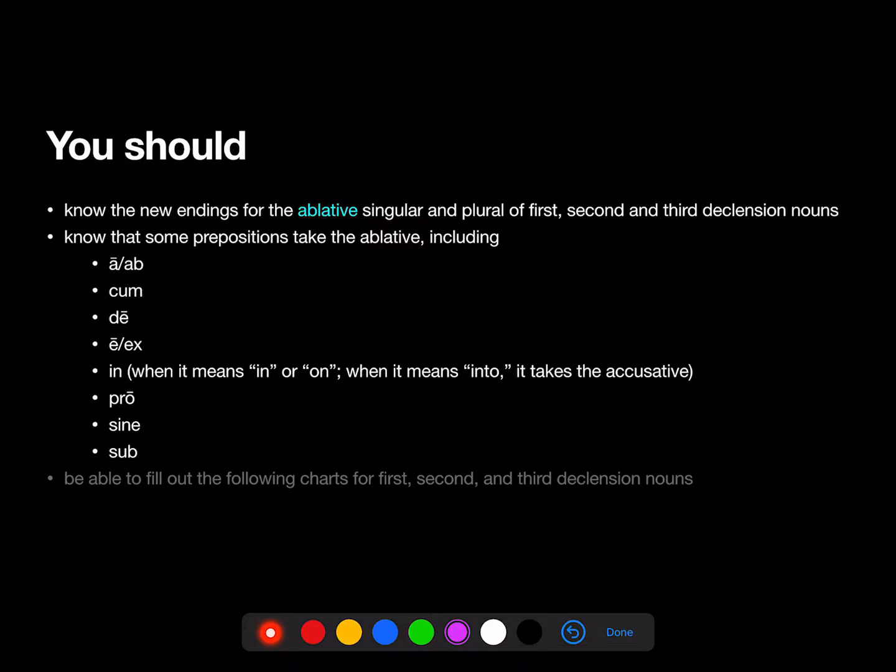Prepositions that take the ablative include a or ab, cum, de, e or ex, in, but only when it means in or on. When it means into, it takes the accusative. So, in villa, ablative, in the house. She was sleeping in the house. In villam, accusative, into the house. She walked into the house.